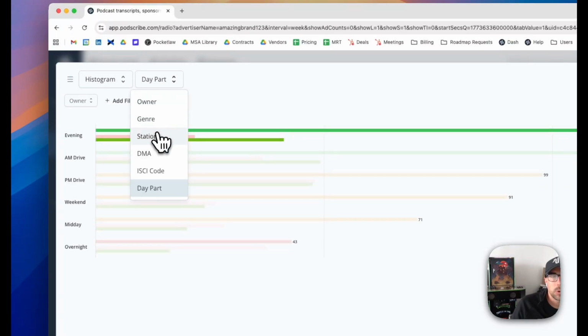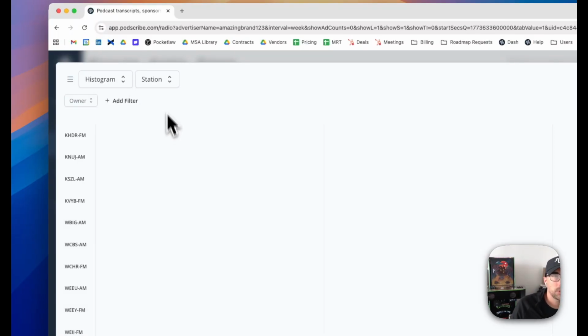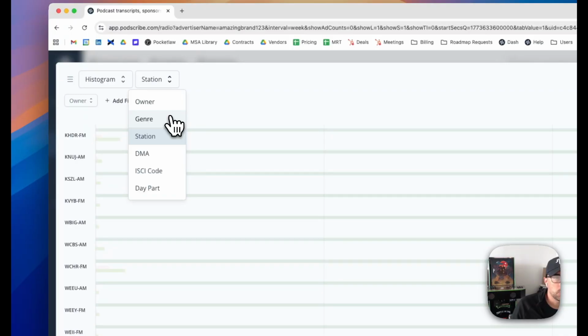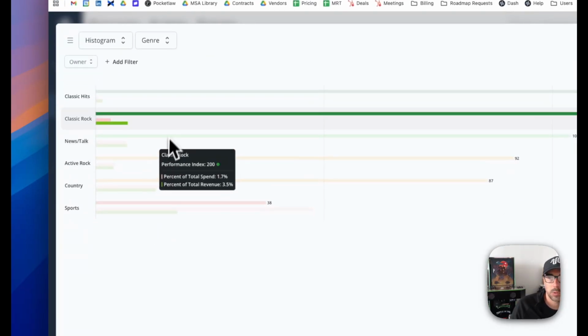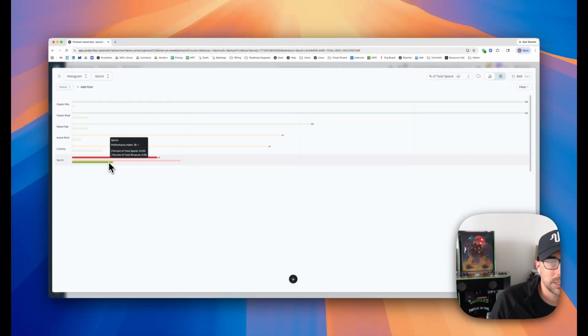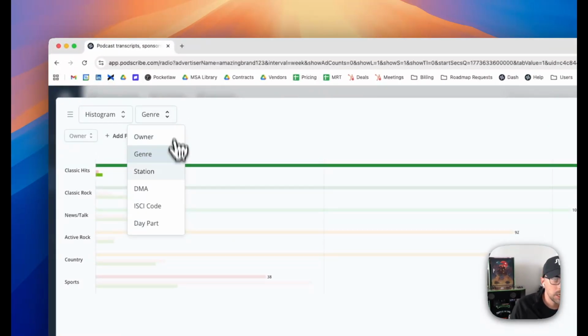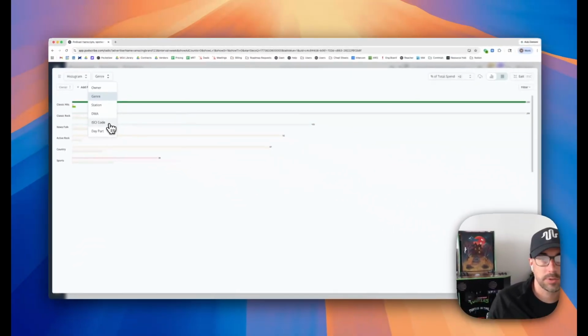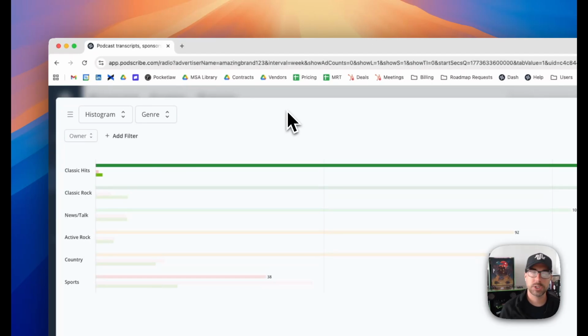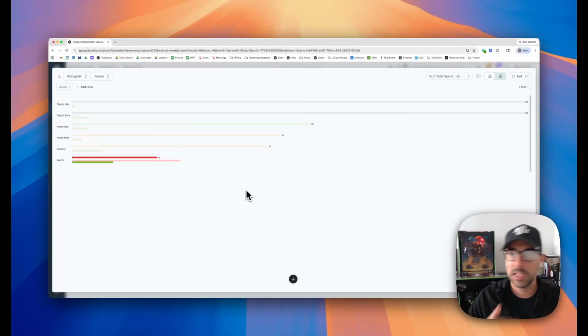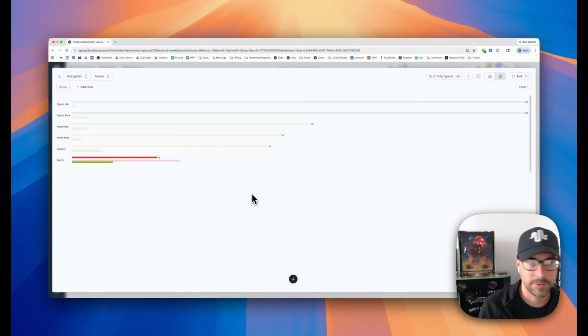Other ways to view this data, we could do it specifically by actual radio station. We can review this by format. So here are the formats within this campaign. We're noticing that sports is the lion's share of the spend here, with about a quarter of all spend, yet it performs the worst. So the recommendation is to take those dollars and maybe spread them out across these other various formats. ISCI code or creative code is another, and so on and so forth. So you start to get a great understanding of what's working best and what's not by clicking a couple of buttons, sorting things, and interpreting what we're seeing on the graph. So that is the histogram graph here.